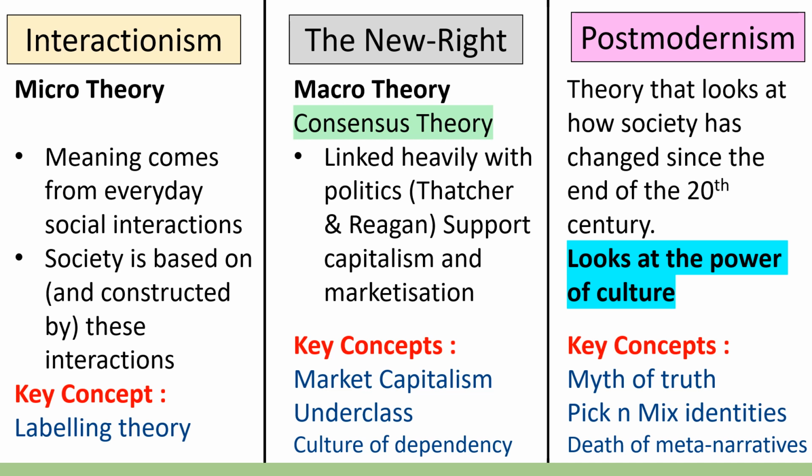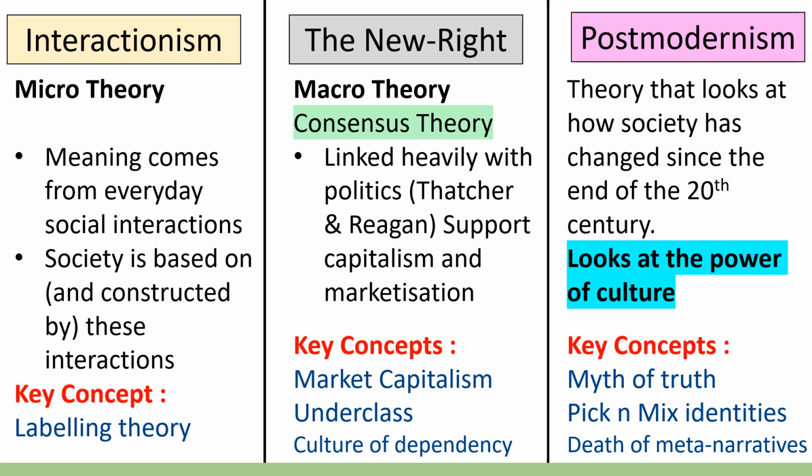So the idea is that you can take a part of your identity and focus in on that. This could be seen particularly with first generation or second generation immigrants into the UK who might refer to themselves as Jamaican despite having been born in the UK. They pick that part of their identity and that becomes part of their identity. And then we have the idea of the death of meta-narratives.